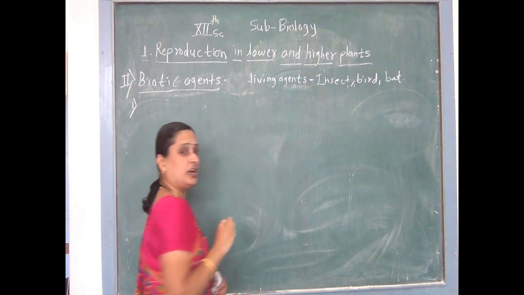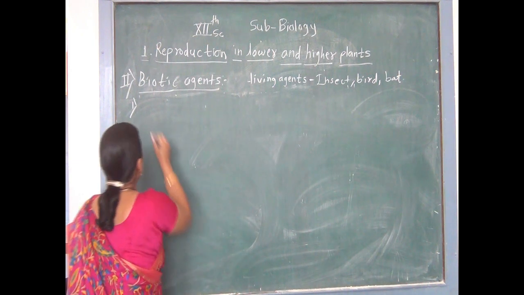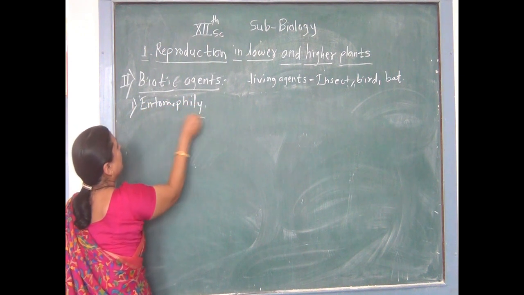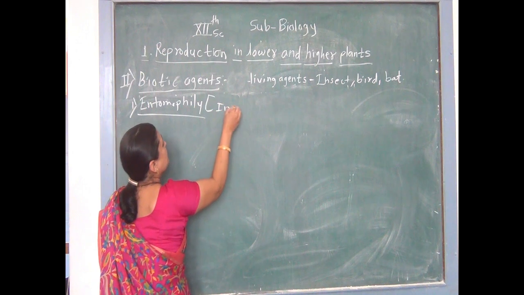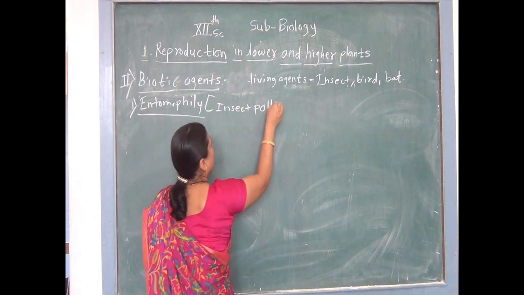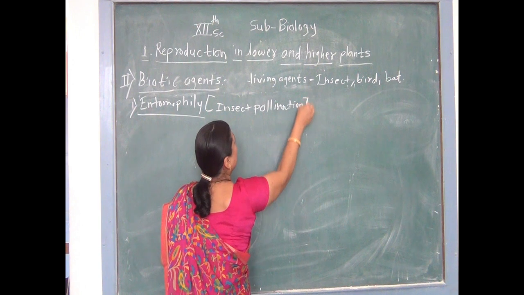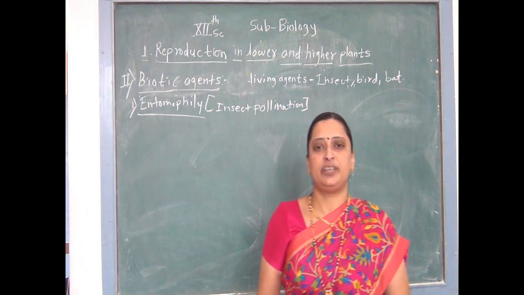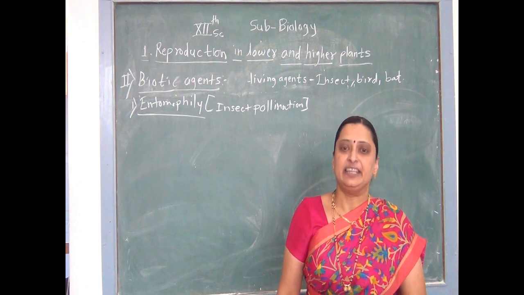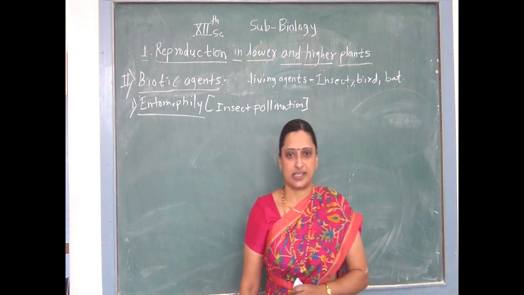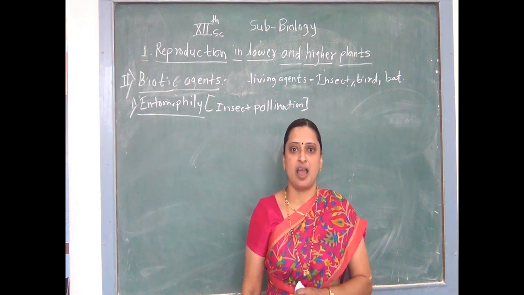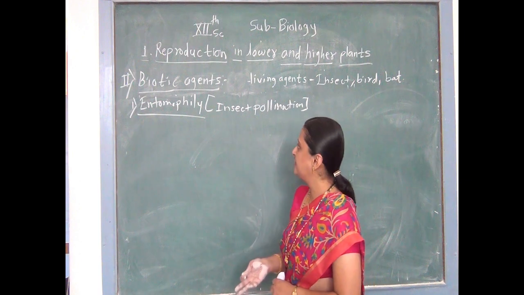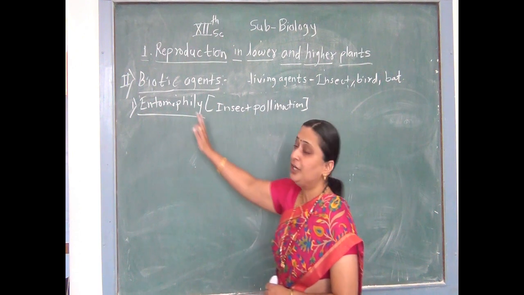The insect pollination uses a specific term that is called entomophily. Entomophily means insect pollination. Entomon means insect. Which type of plant is pollinated with the help of insects? These are rose, jasmine, sistrum, salvia and bougainvillea. These are the common plants which are pollinated by insects, and such insect pollination is called entomophily.